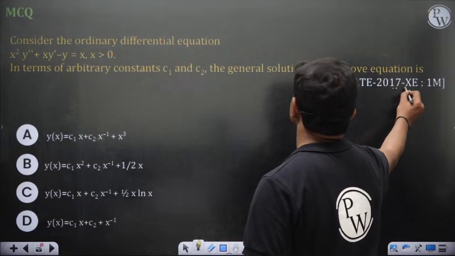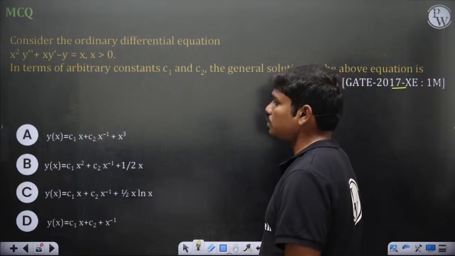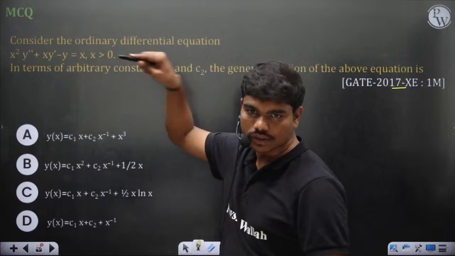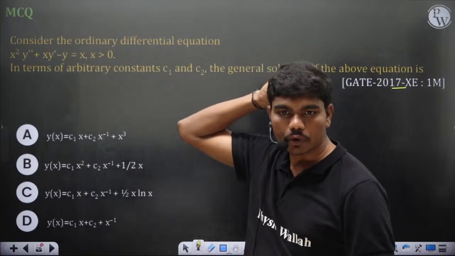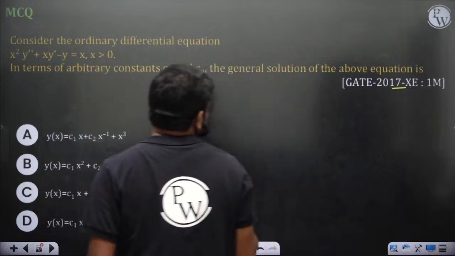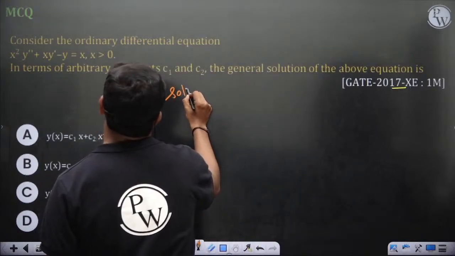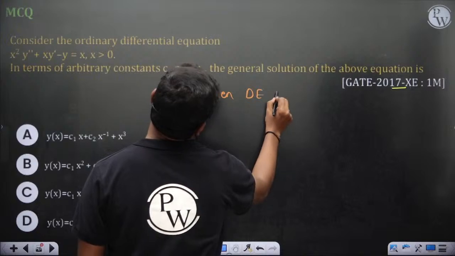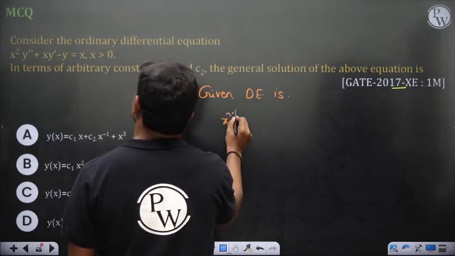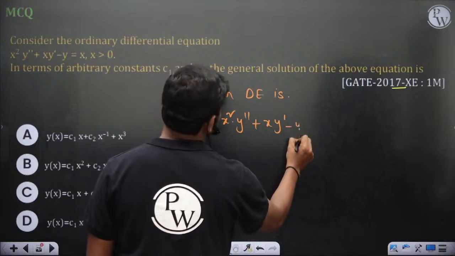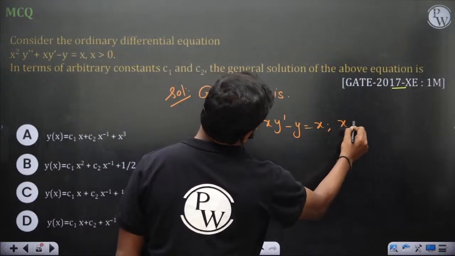Euler-Cauchy 2017. But this time it's a non-homogeneous equation. Let's solve this because some of you have asked how to calculate the particular integral in this case. So we'll solve this now. See, given the differential equation x square y double dash plus x y dash minus y is equal to x, and x is